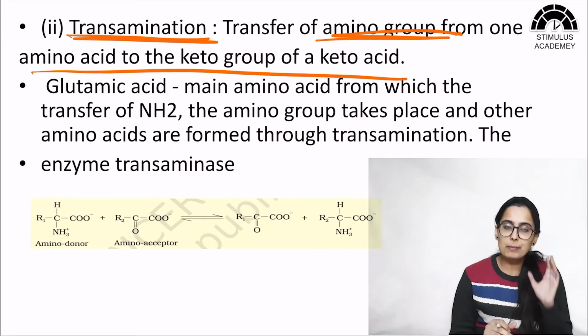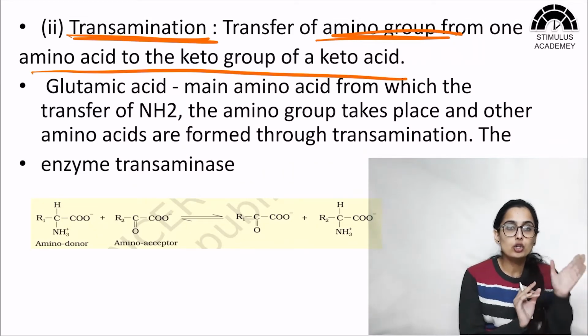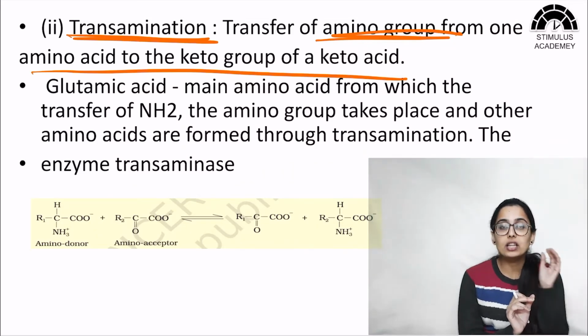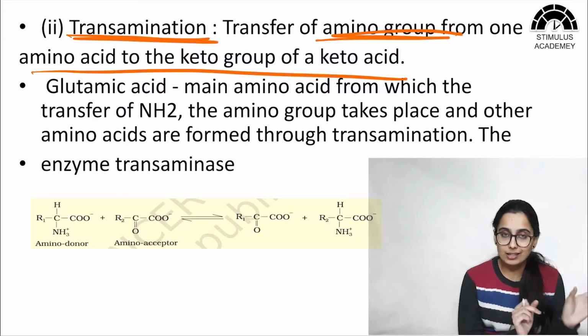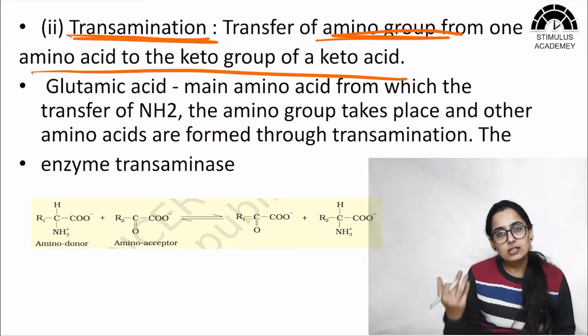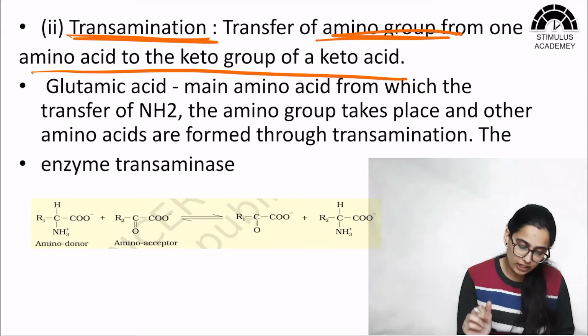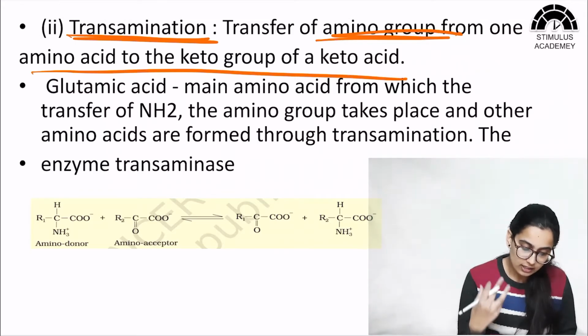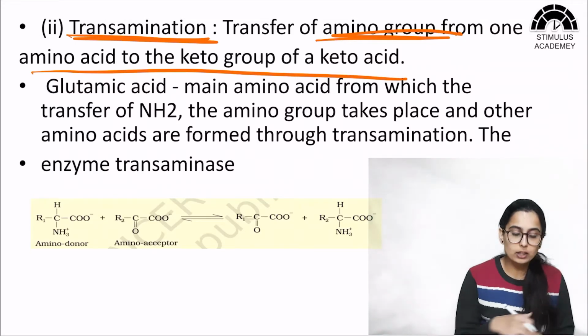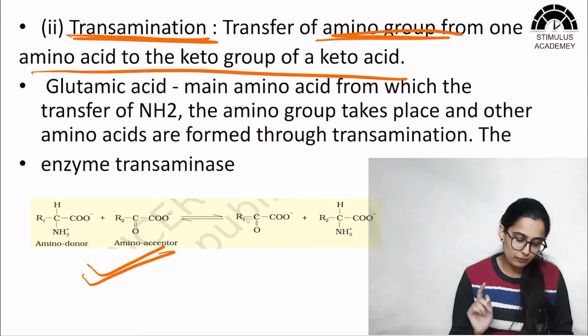ठीक है, तो हमारे पास एक अमीनो एसिड है जिसके अंदर हमारे पास ऑलरेडी अमीनो ग्रुप है. Okay, so what we are doing is we are transferring the amino group of this amino acid to a keto acid. Okay, so keto acid की भी किस पार्ट पे, कीटो एसिड का जो कीटो ग्रुप है उसके ऊपर. So we are transferring amino group from one amino acid to the keto group of a keto acid. Okay, so this will become more clear with the help of this reaction.